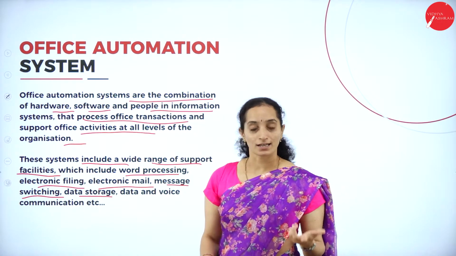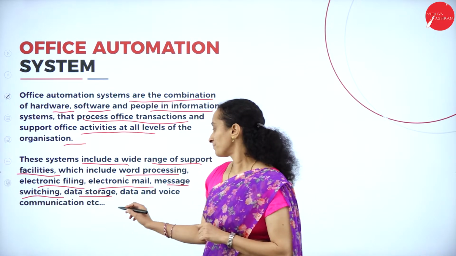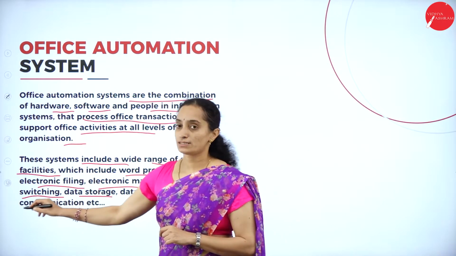You can store the data in the computers instead of the files. Data and voice communication.